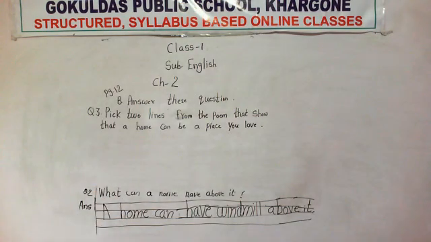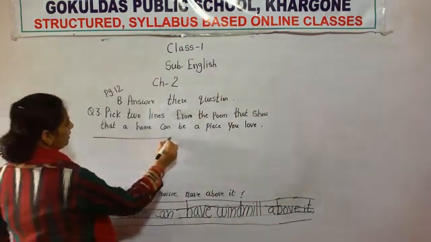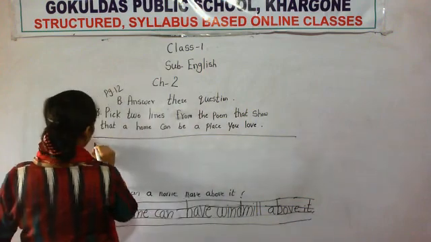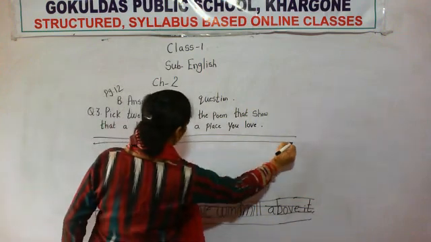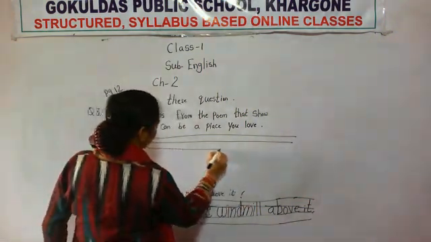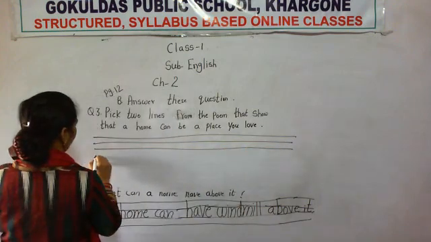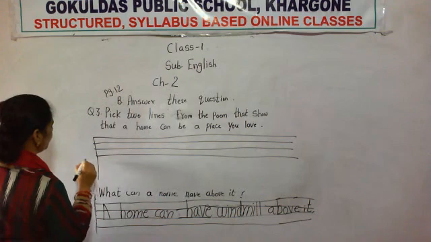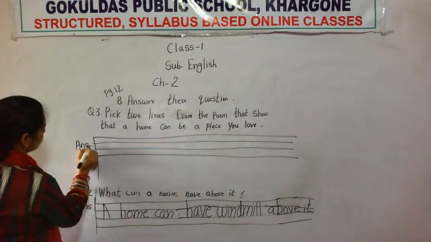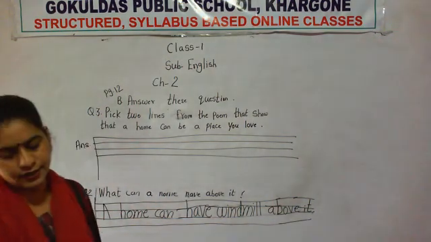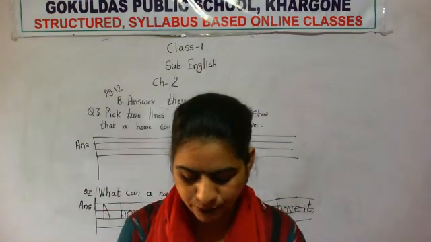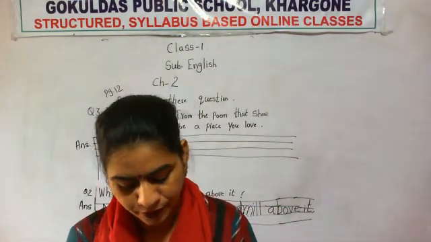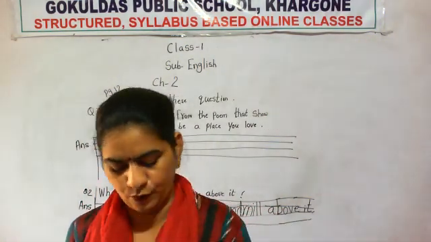Okay, it is not a question, but you have to pick 2 lines from the poem that show that a home can be a place you love. So according to you, you have to write the answer. Okay. So pick 2 lines from the poem that show that a home can be a place you love.